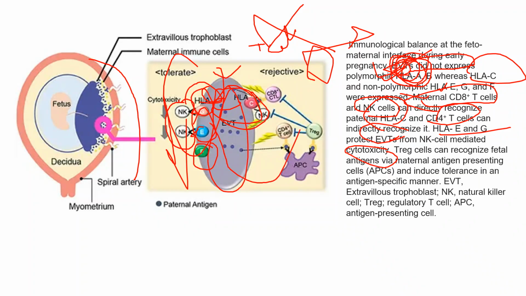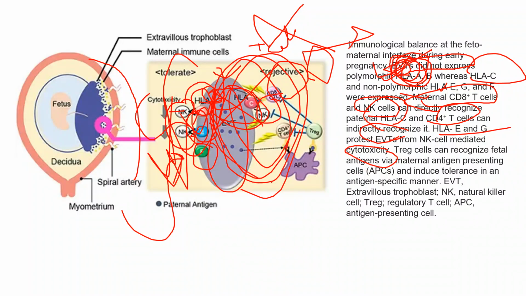Instead of that, they have HLA-E, F and G also. Even the natural killer cells can act and reject this, but that chance is also reduced by HLA-E, F and G, because they directly bind with the natural killer cells and the cytotoxic T cells. So another type of immune activation that can happen through natural killer and CD8 cells will also reduce cytotoxicity. In this way, this trophoblast layer is very important. And also these T regulatory cells can recognize the APC and induce tolerance.